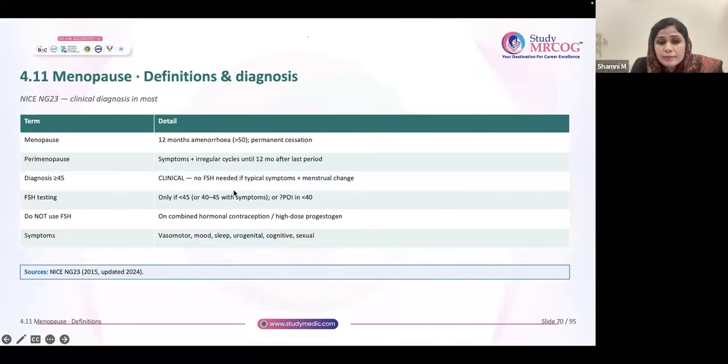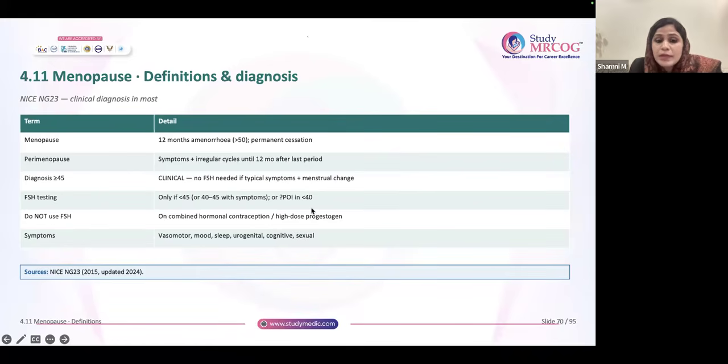But when do you require FSH? FSH is generally required if the age group is less than 45. Less than 45, go for FSH testing. You will test 2 times, then if it is high, you can diagnose menopause. POI, in less than 40 also, you have to test 2 times, 4 to 6 weeks apart.